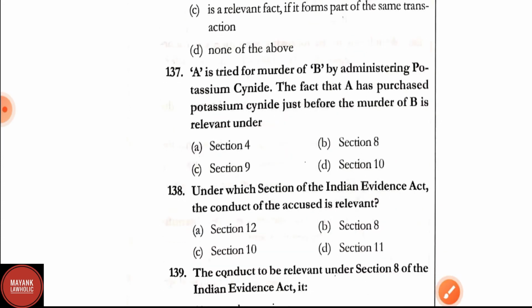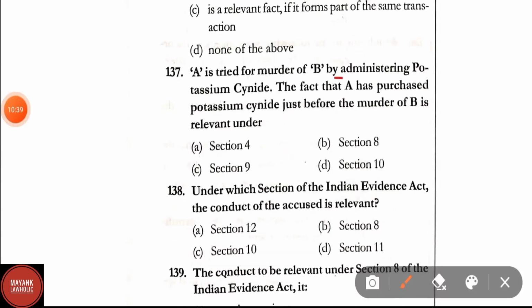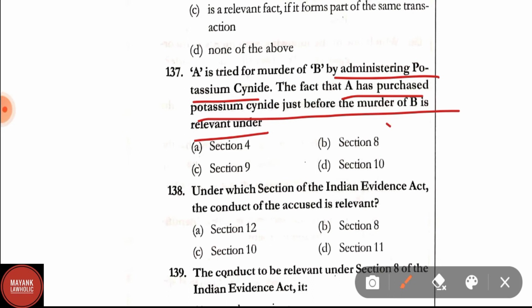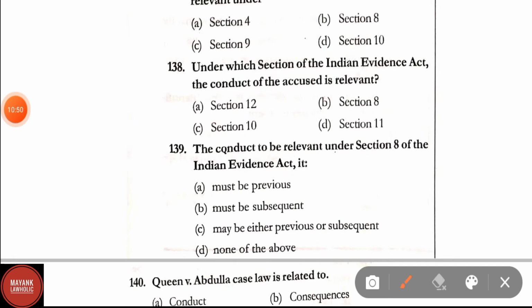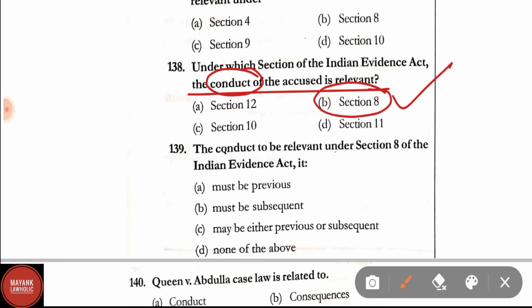Question number 137. A is tried for murder of B by administering potassium cyanide. The fact that A has purchased potassium cyanide just before the murder of B is relevant under section 8 of Indian Evidence Act. Question number 138. Under which section of Indian Evidence Act the conduct of the accused is relevant? Here correct answer is option B, that is section 8.